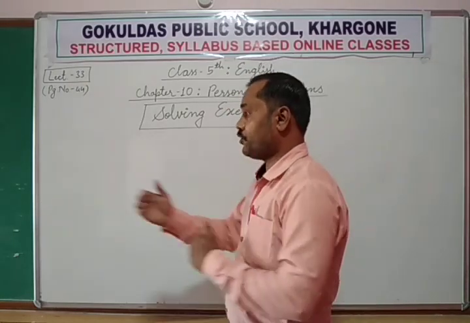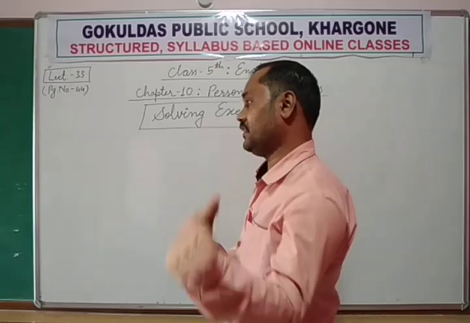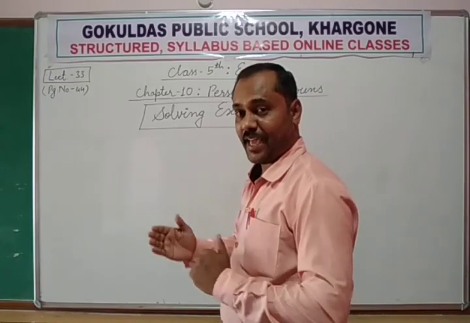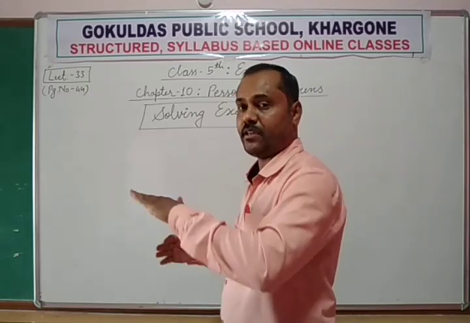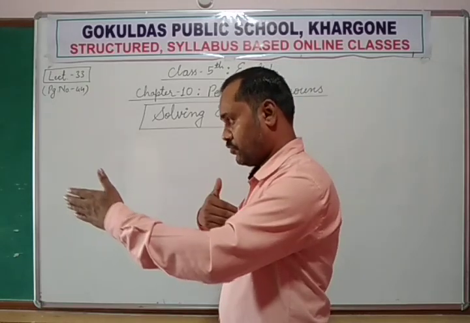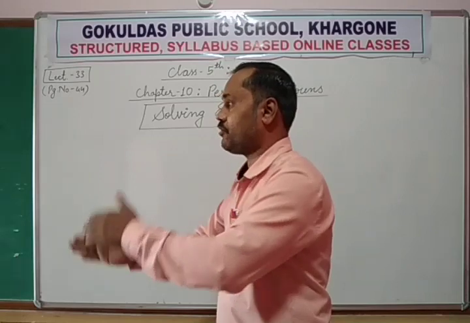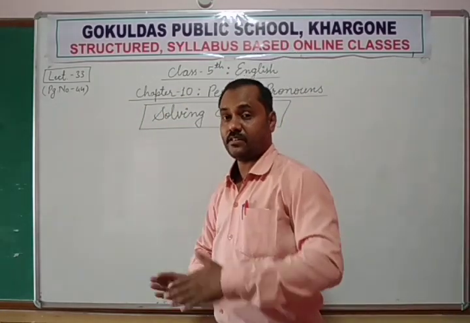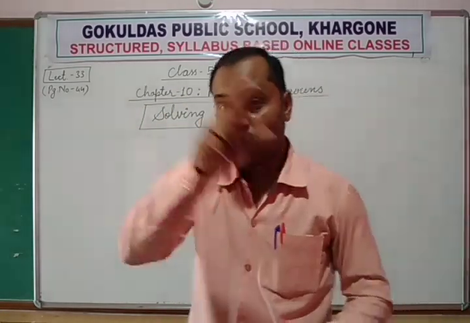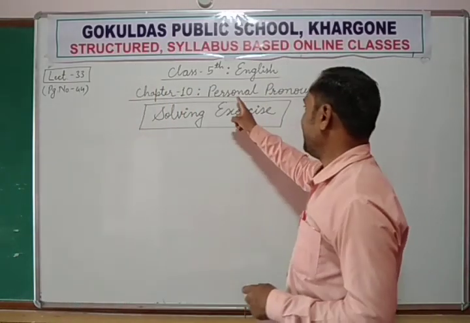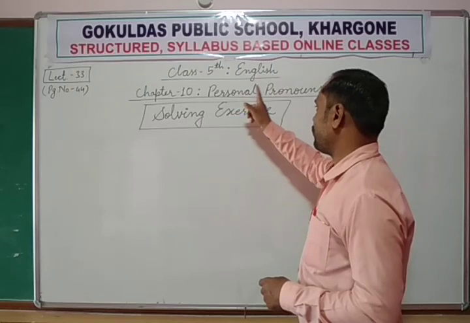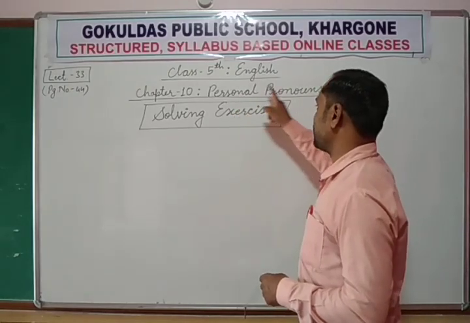Suppose we both are talking about some third person. Except me and him, everybody who does not belong to the speaker and listener, the third thing or third person we are talking about, is called the third person.